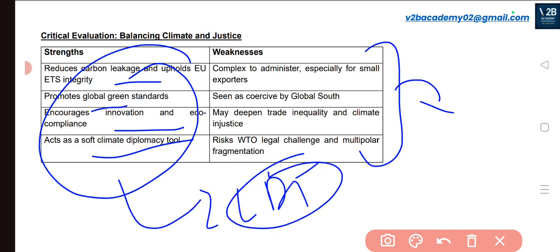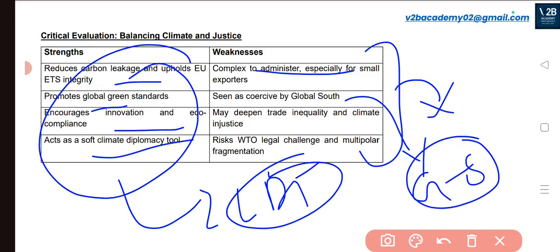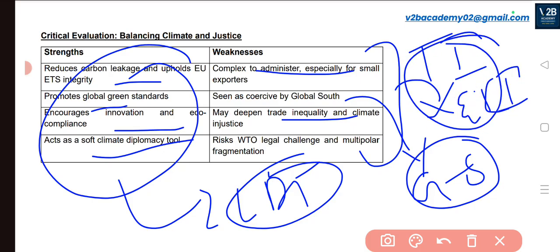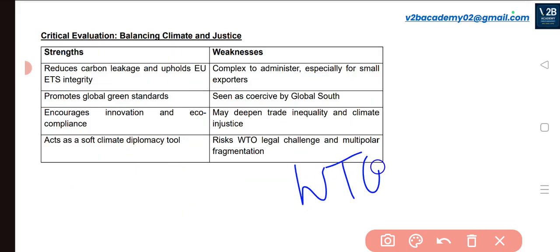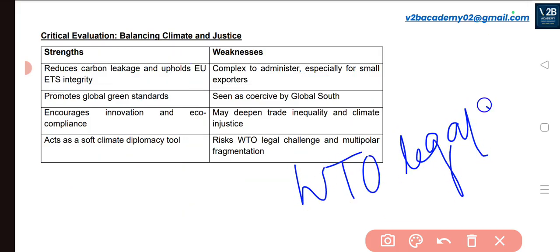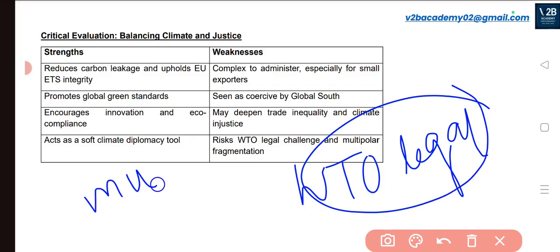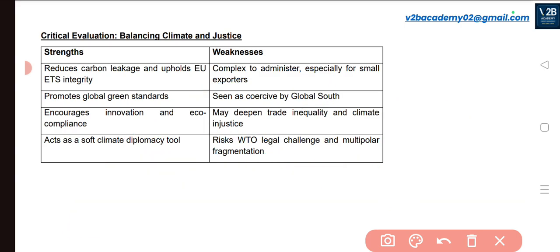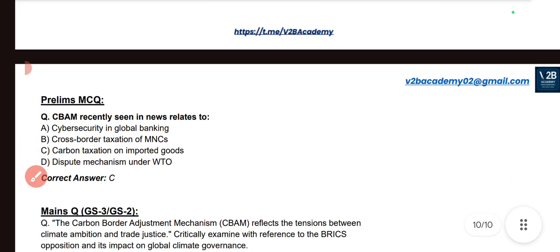But there are certain issues. It is complex to administer because there are a lot of issues with respect to it. This is a coercive measure against the global south. So this will actually deepen the trade inequality and the climate injustice that is already there. It will intensify the already existing issue. This will risk a WTO legal challenge also, and may lead to multipolar fragmentation. So these are the weaknesses and the issues with respect to CBAM.